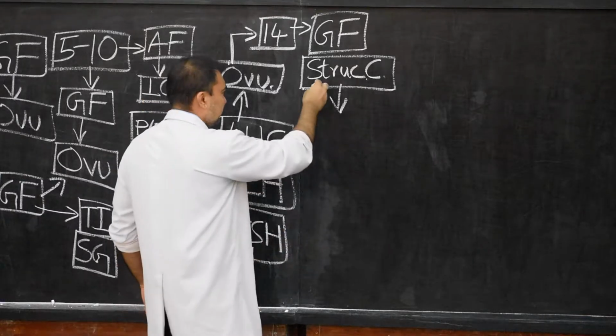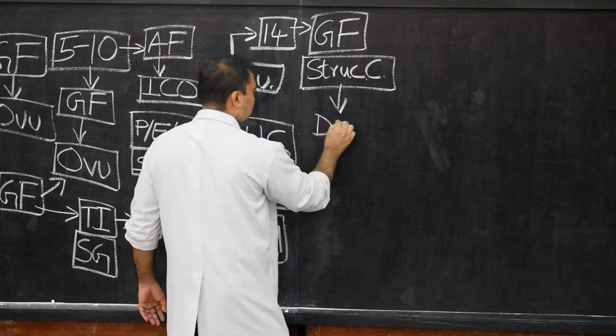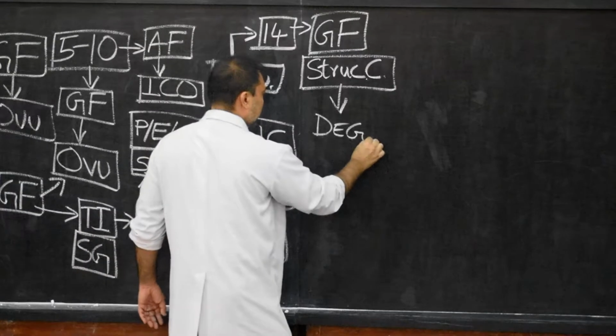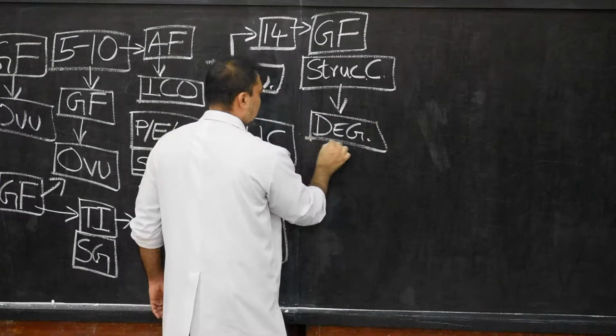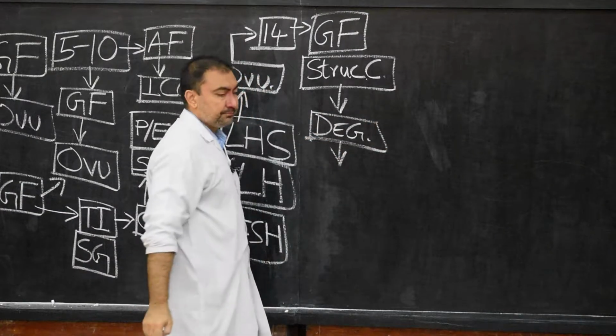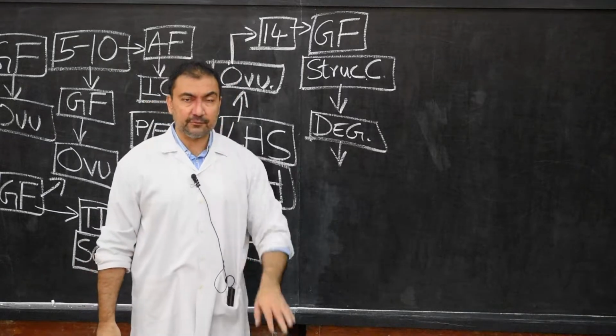In this process of degenerative changes, the important changes are the development of two varieties of cells.